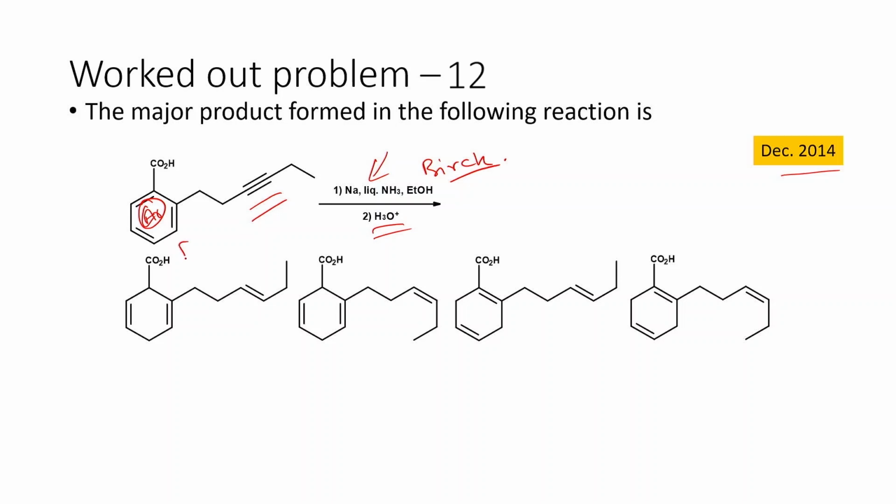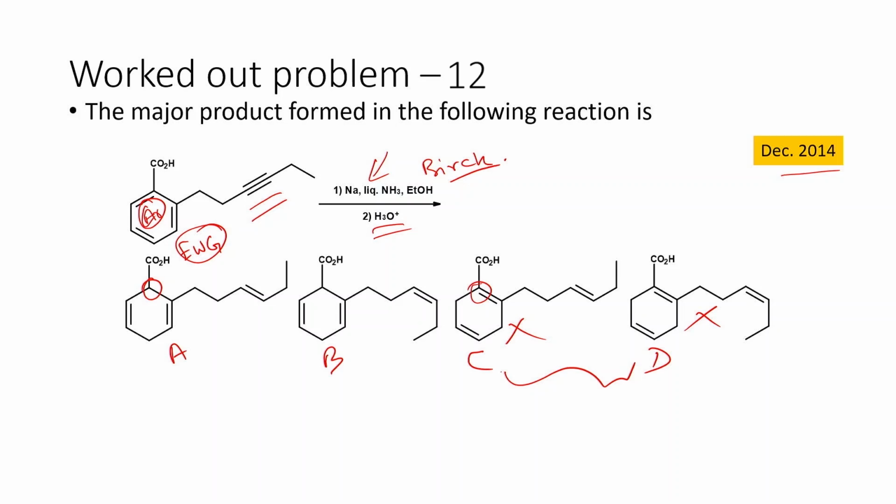Whether we have an electron withdrawing group on the alkenic carbon, as in either C or D or A or B. Of course, we know electron withdrawing groups do not stay on the alkenic carbon when the Birch reduction takes place. So we can completely rule out these two products. So these are not the expected product. So we only have A and B.